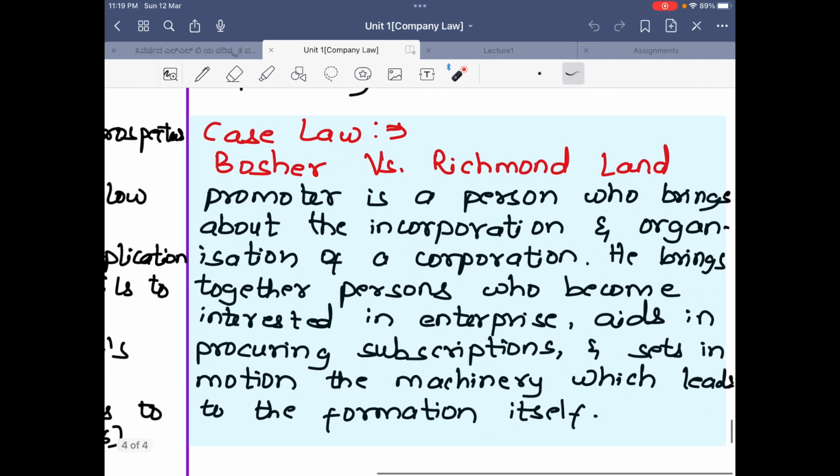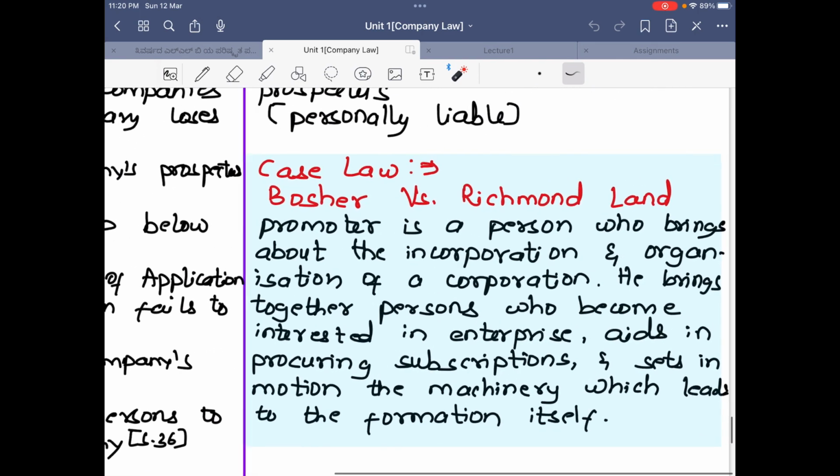Case law: Bosher versus Richmond Land. A promoter is a person who brings about the incorporation and organization of a corporation. He brings together persons who become interested in the enterprise, aids in procuring subscriptions, and sets in motion the machinery which leads to the formation itself. So the promoters are the ones who come together and start a company, and they have certain duties and liabilities.